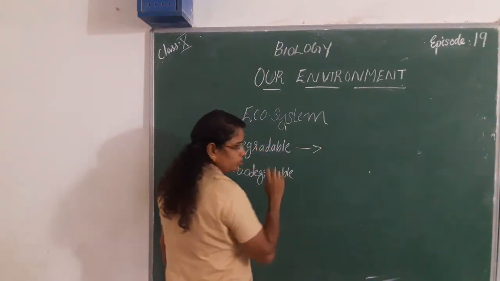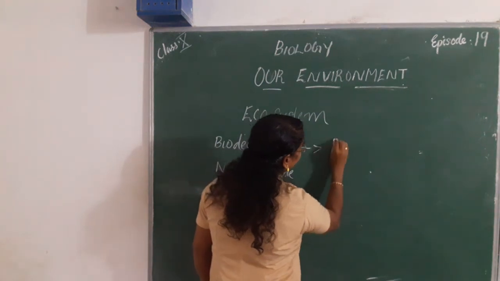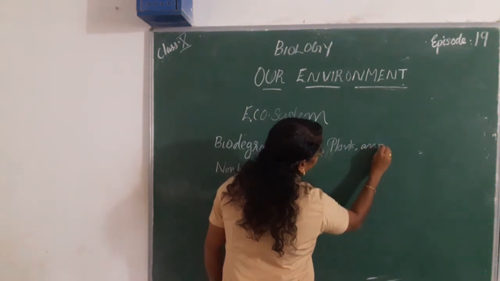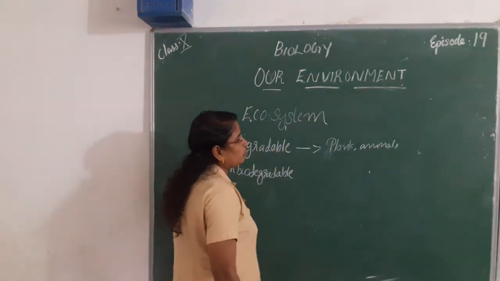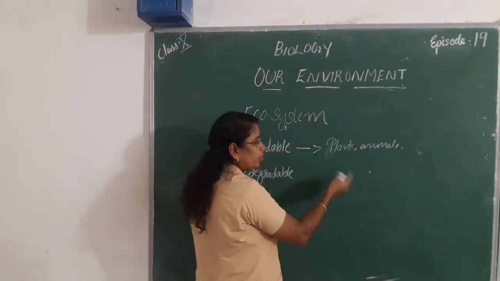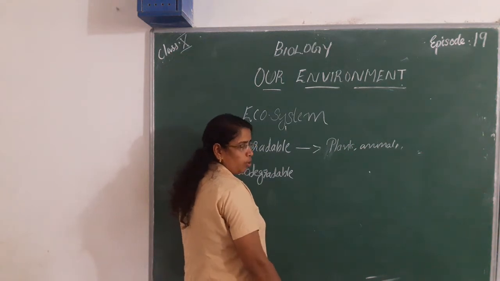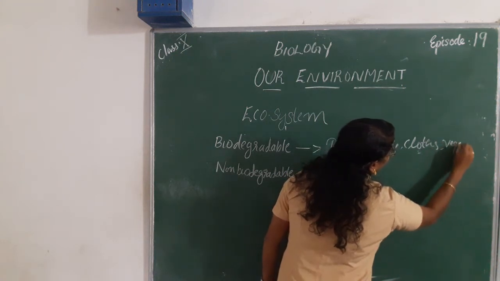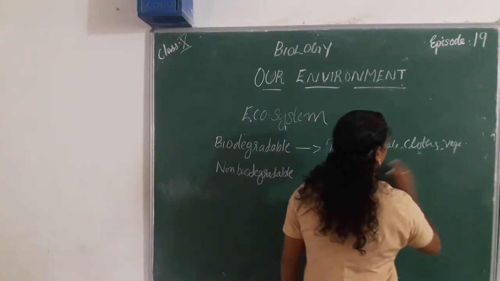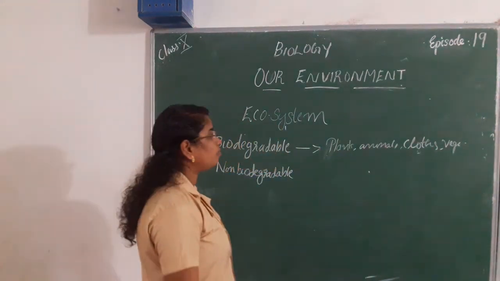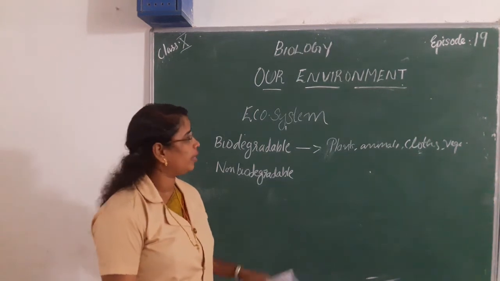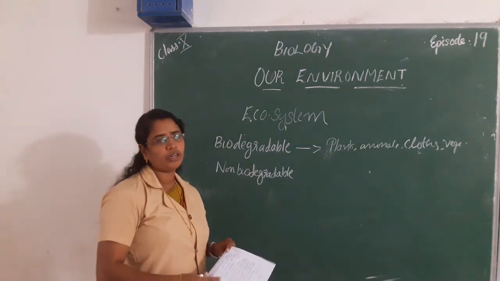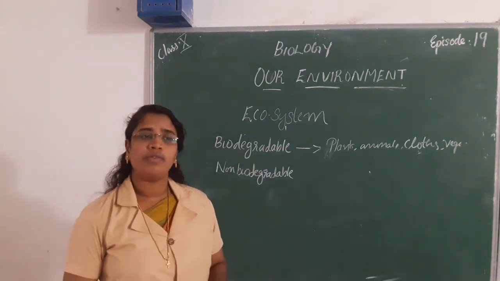Can you say any example for biodegradable substances? Plants, animals, plant waste and animal waste. Dead and decaying matter of plants and animals, cloths, fruits, vegetables, all these are examples of biodegradable substances.